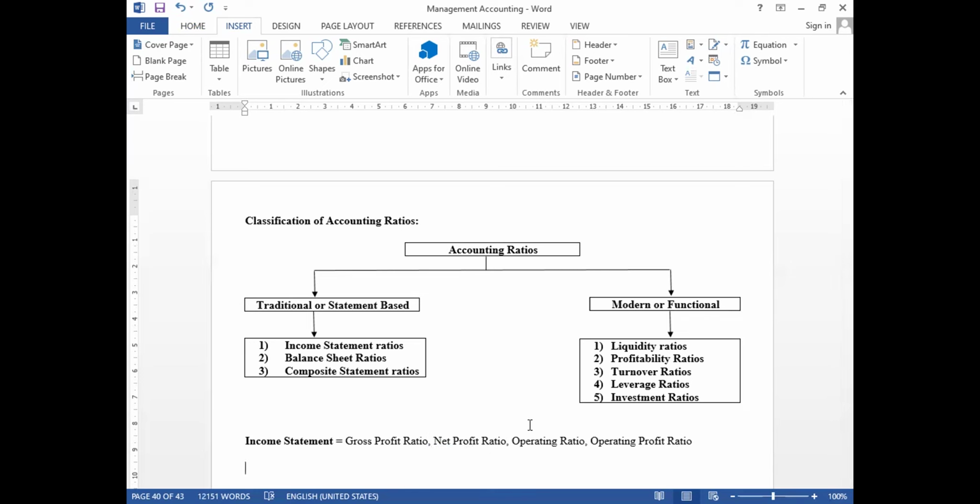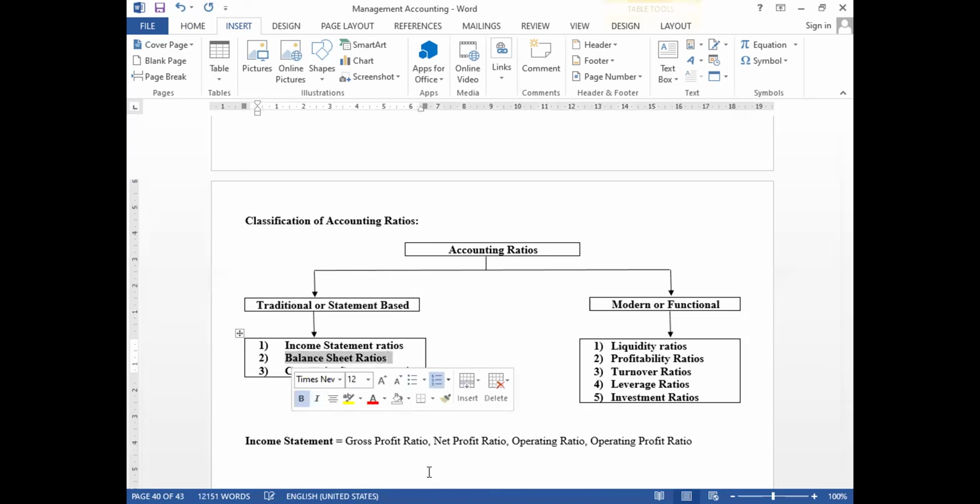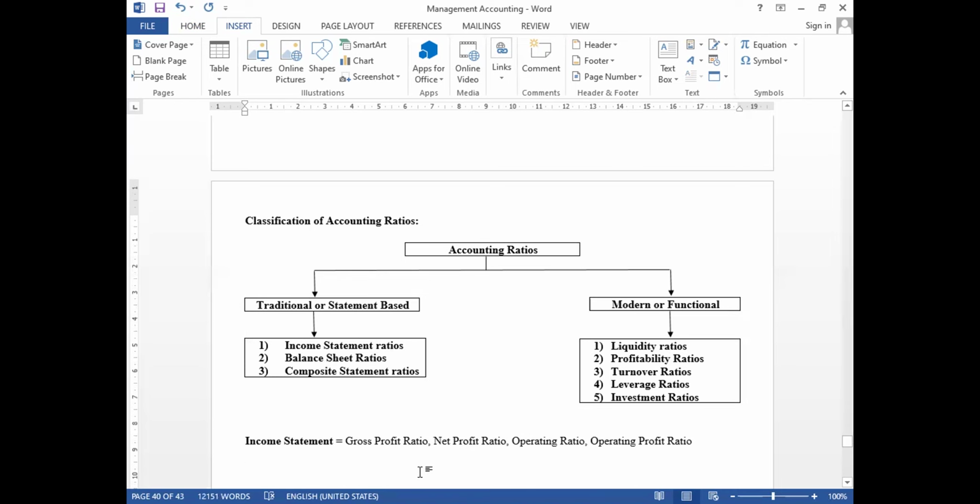In the same way, let us take balance sheet ratios. What are all the items present in the balance sheet? For those items, we can find out the ratio. Here I may explain a few things.